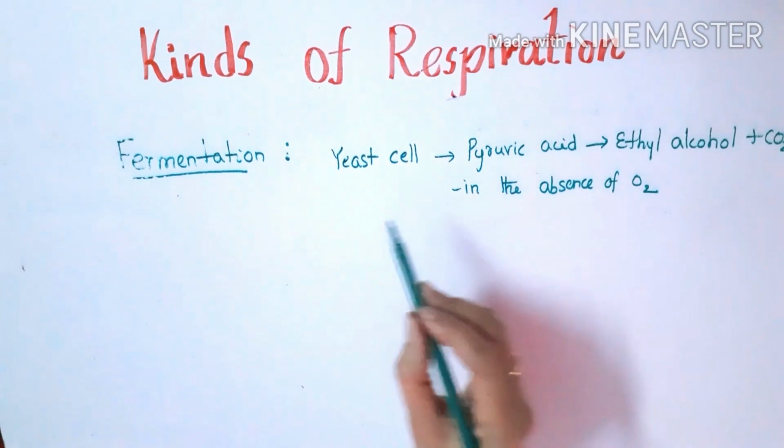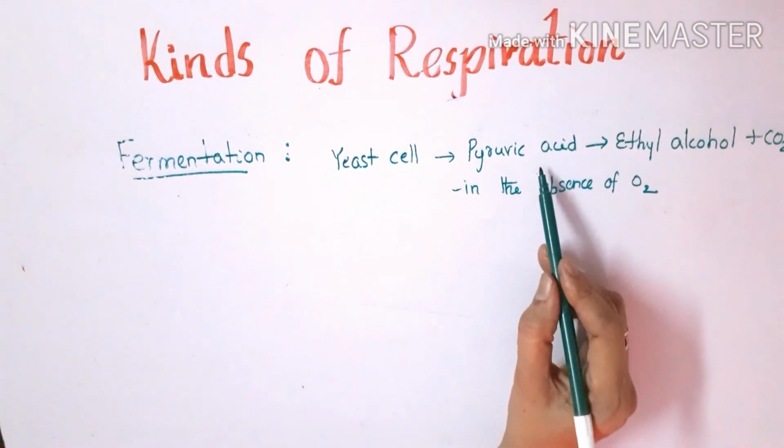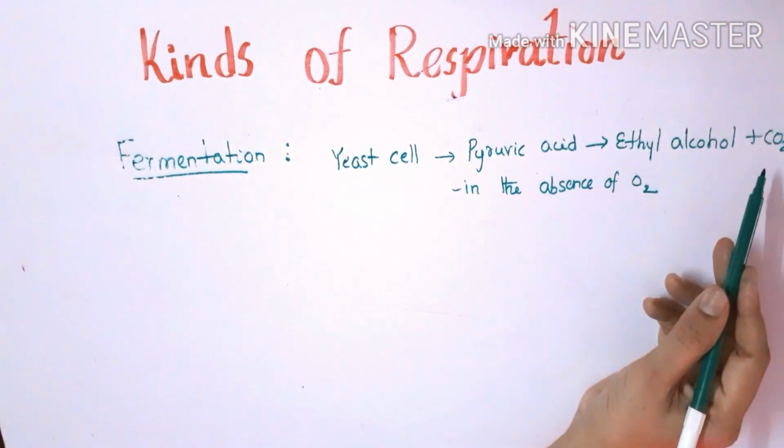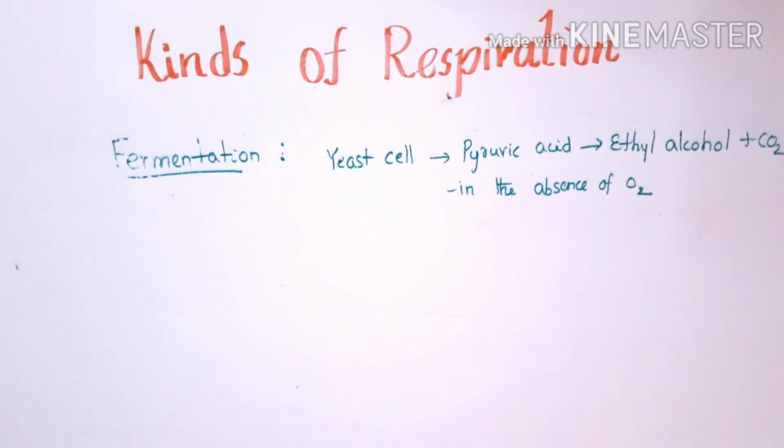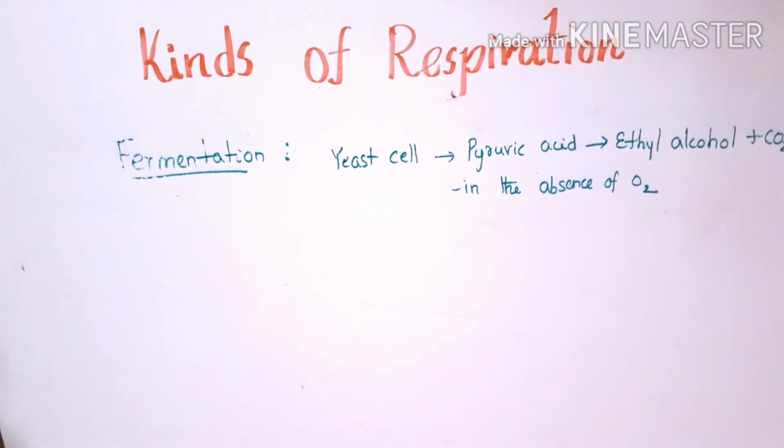What are yeast cells? Single cell fungi. So yeast cells converting pyruvic acid into ethyl alcohol and carbon dioxide in the absence of oxygen is called fermentation.